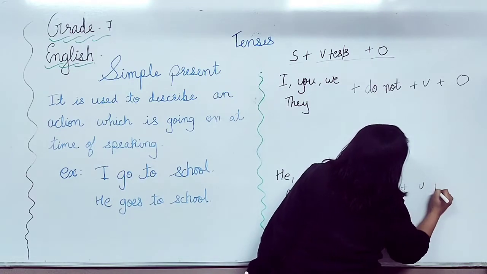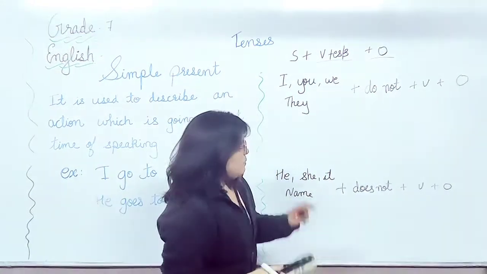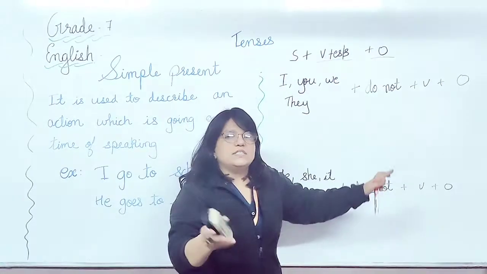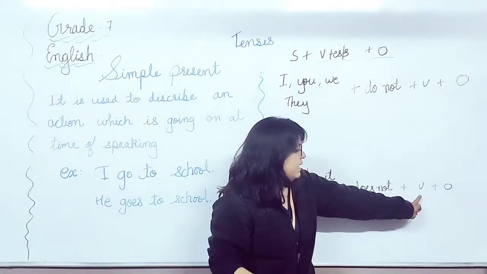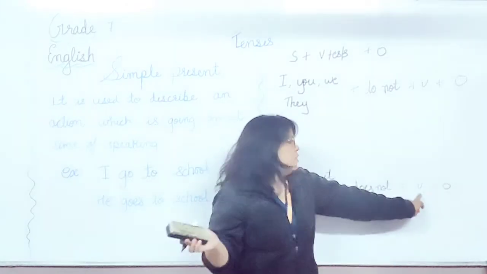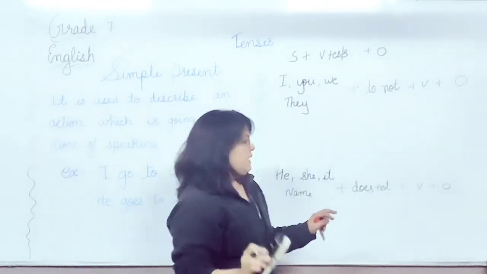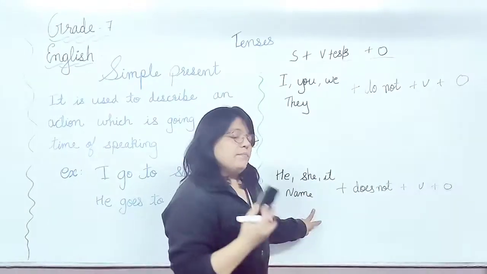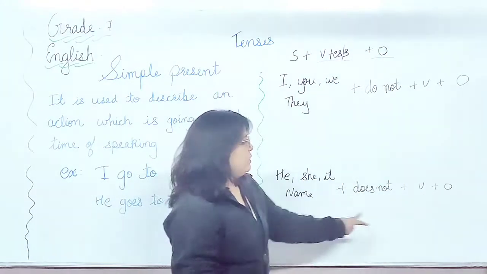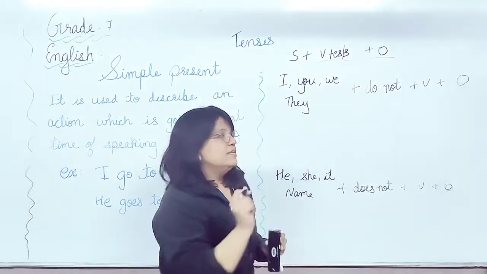plus verb plus object. Now here you can see, जब हम सिंपल पॉजिटिव वाला सेंटेंस बना रहे थे, we have added es to the sentence. जब थर्ड पर्सन सिंगुलर चल रहा था तो we have added s और es to the sentence. But when it is a negative sentence, so here you can see we don't have to add s or es to the sentence.